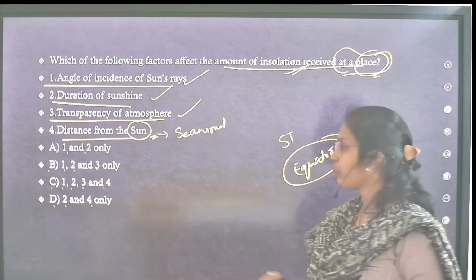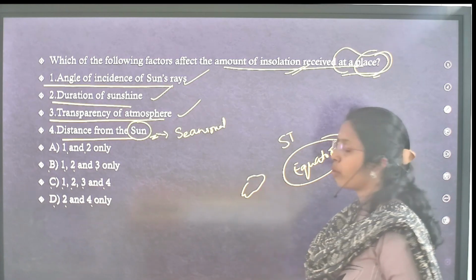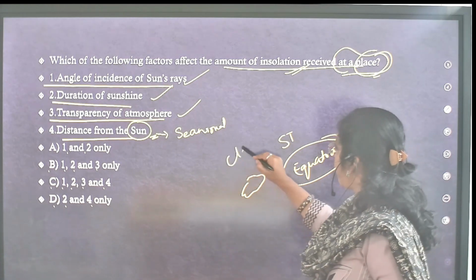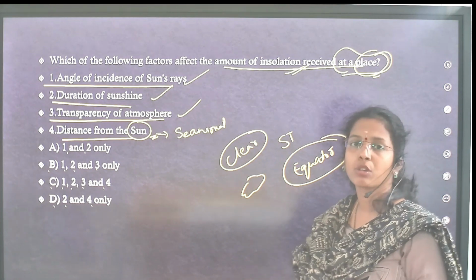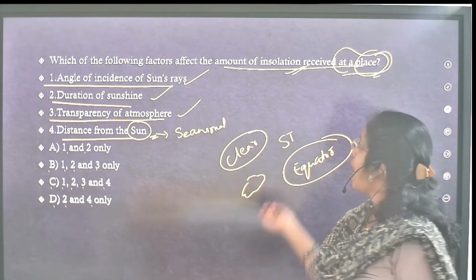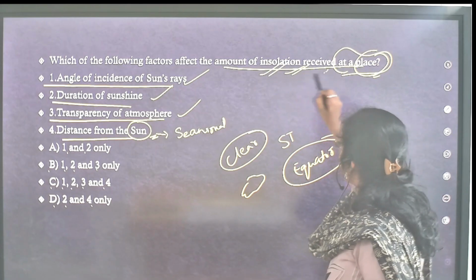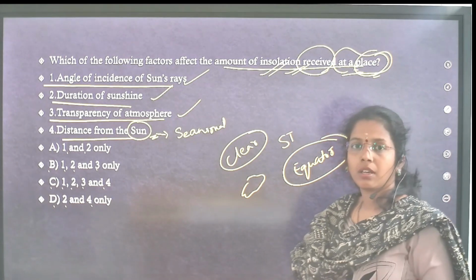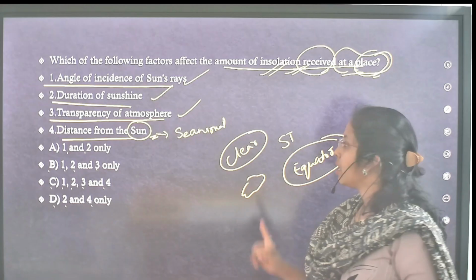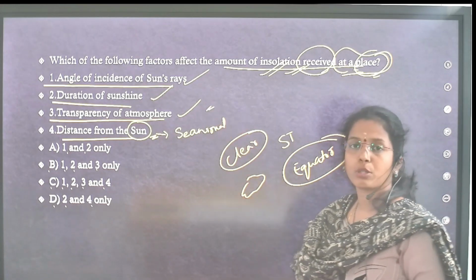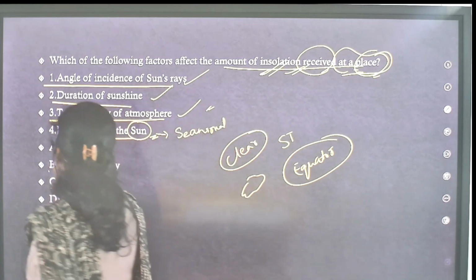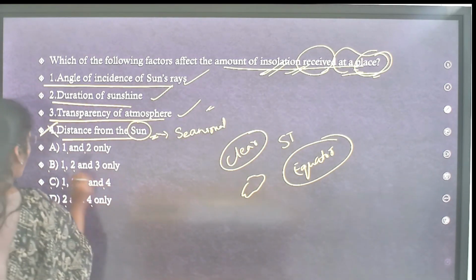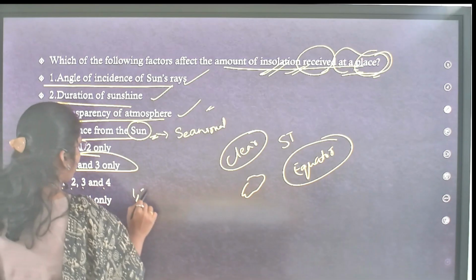At equator you will see more cloud formation. If the atmosphere is clear without clouds, you will see more incoming solar radiation, more absorption, more insolation received at a place because of the transparency. So 4 is not correct. The answer is B, 1, 2 and 3.